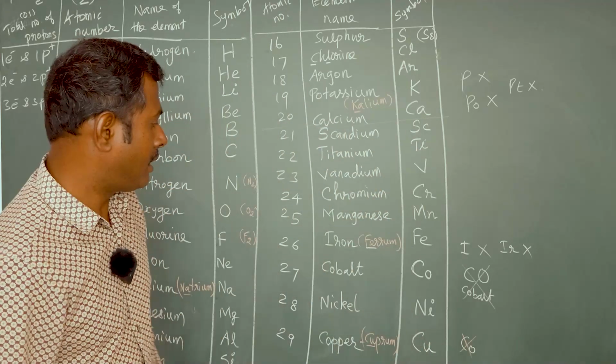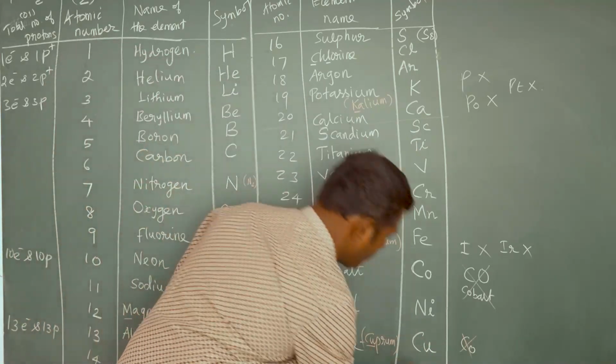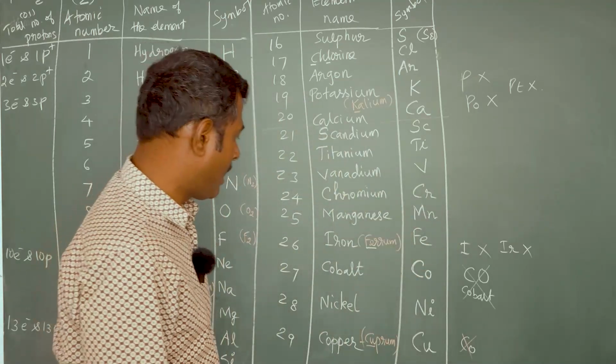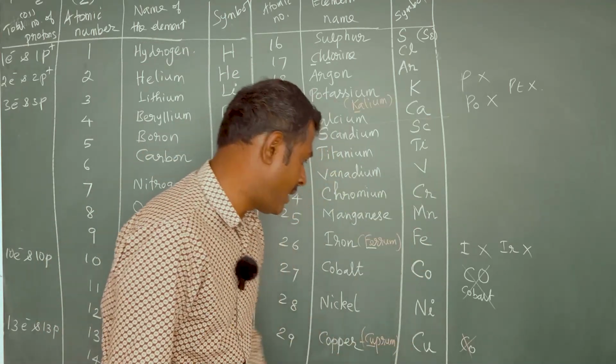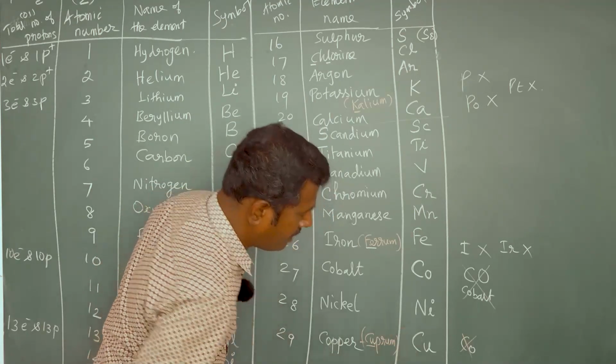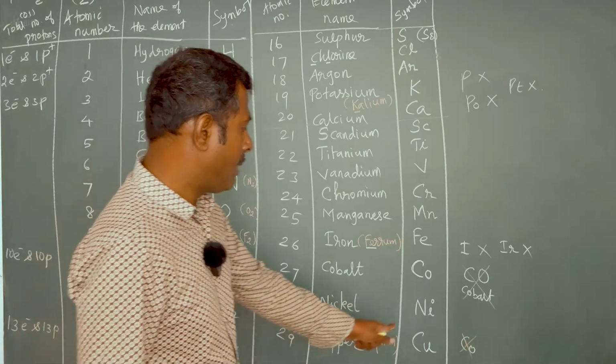And the 30th element is zinc. So copper is Cu, zinc is Zn, the first letter and the third letter from the word zinc. So the symbol is Zn. Copper is Cu.